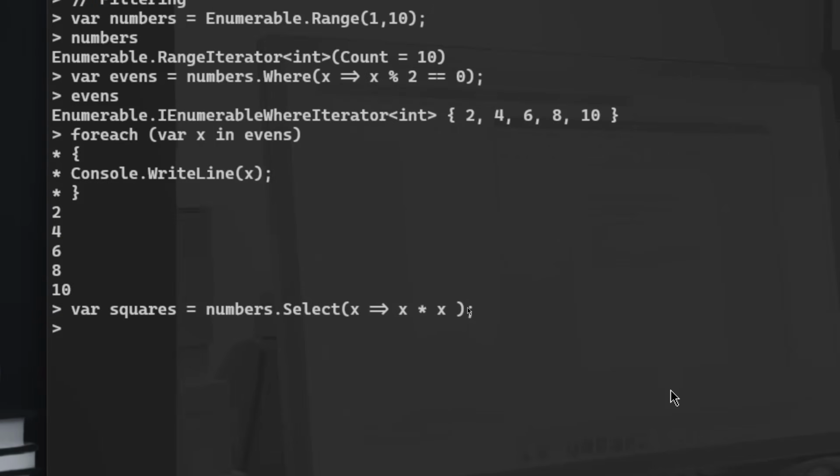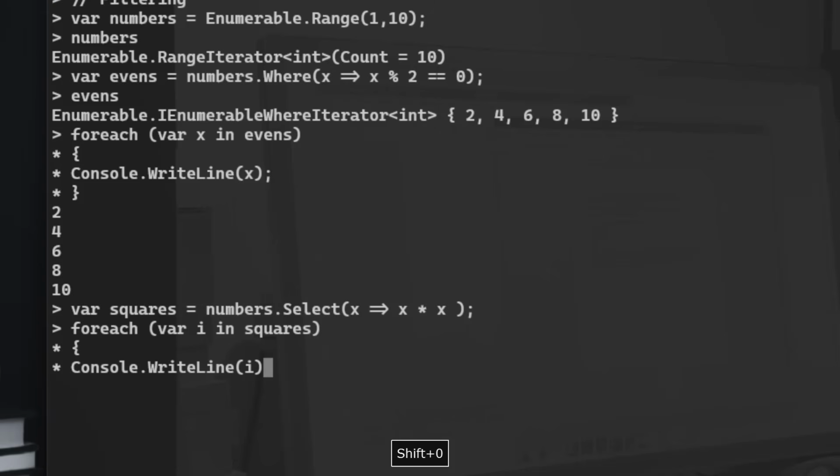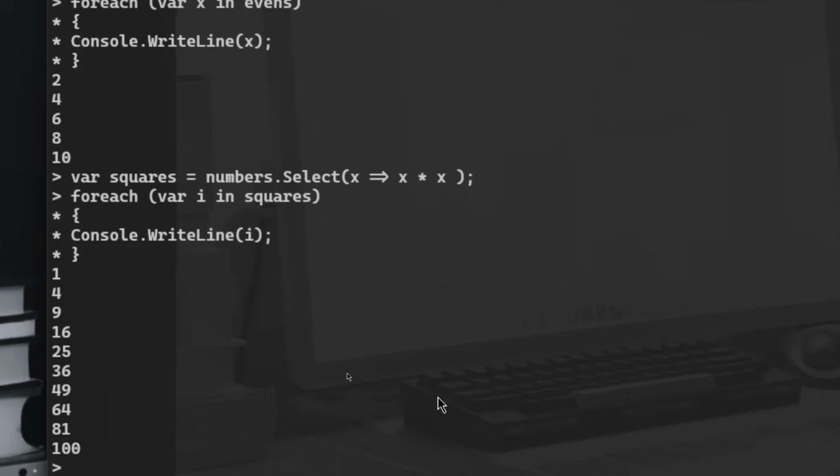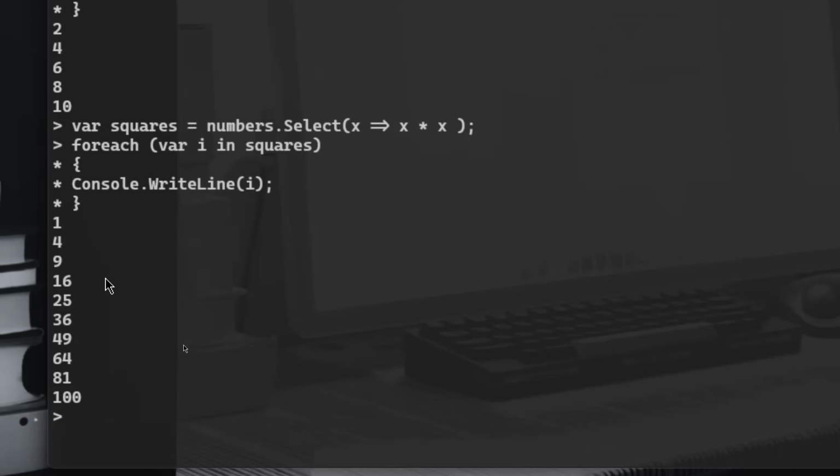We can do exactly the same thing that we did with the foreach when we printed all of the even numbers. foreach var i in squares, in this case, Console.WriteLine and we want to print the i. And there you go: 1, 4, 9, 16, 25, and so on.